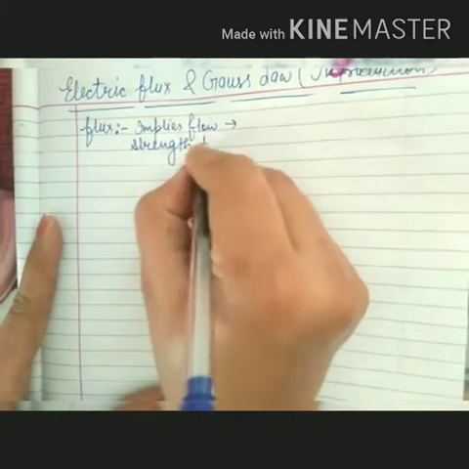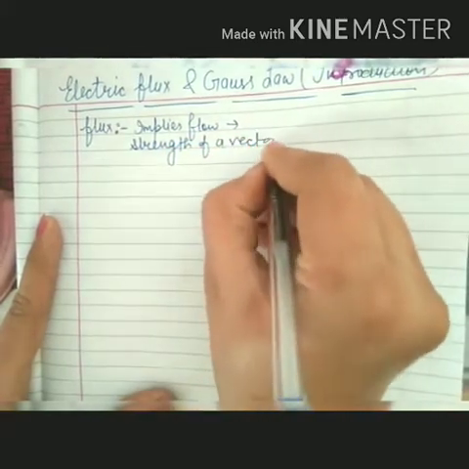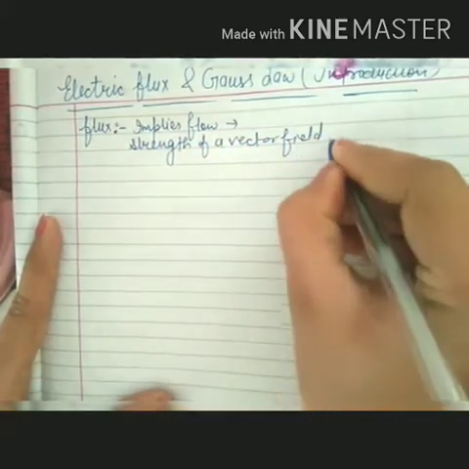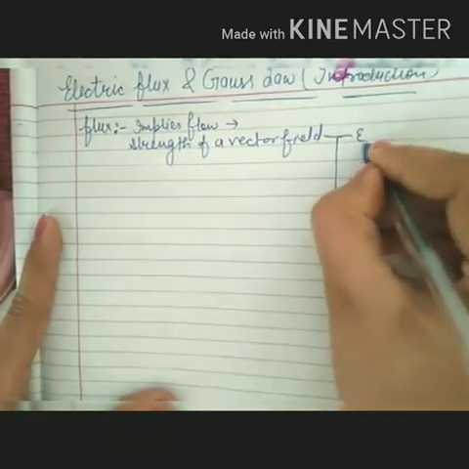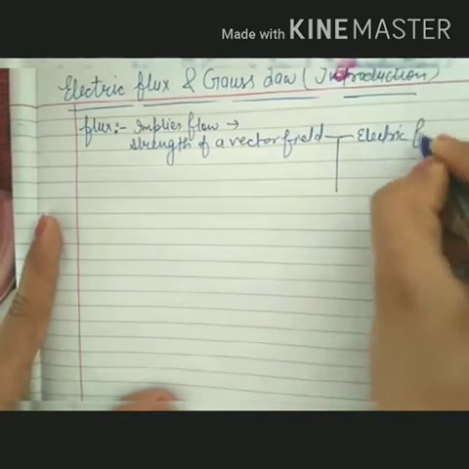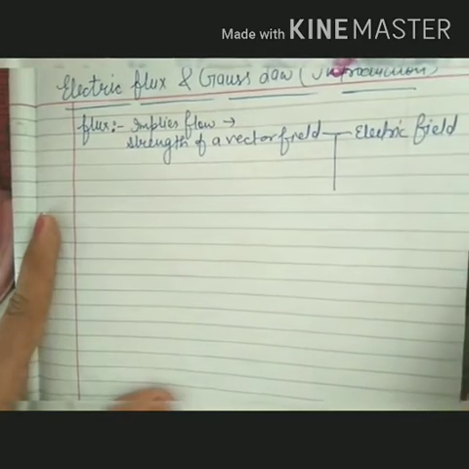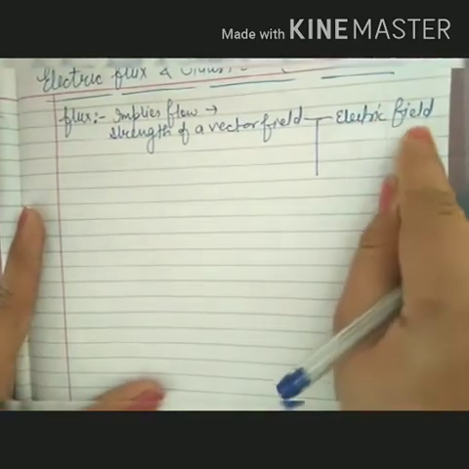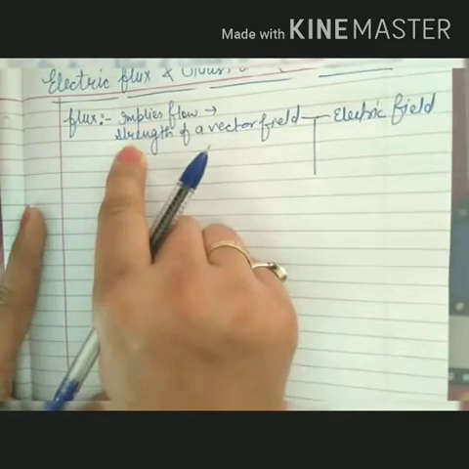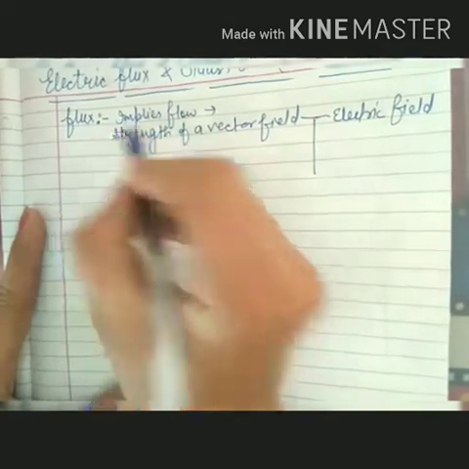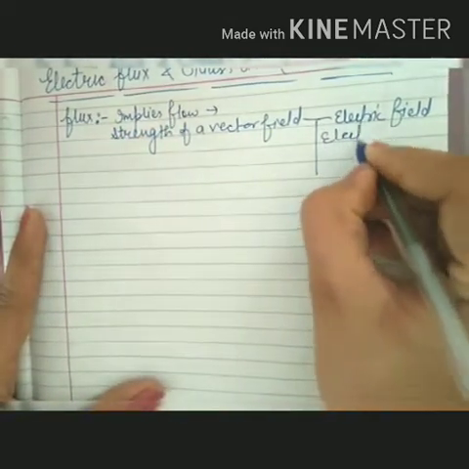The strength of a vector field, just like the electric field that you have learned in my previous video, can be represented by the term flux, which we call electric flux.